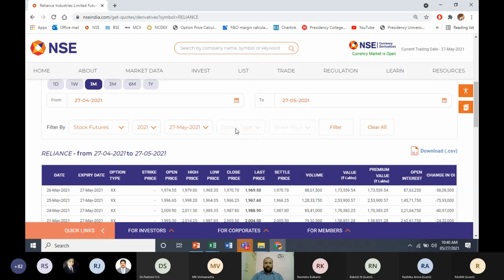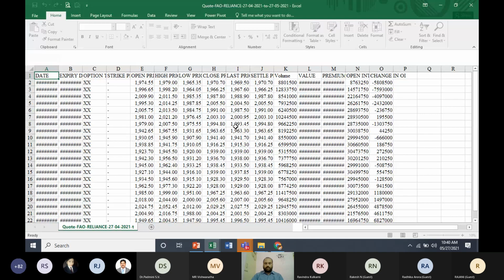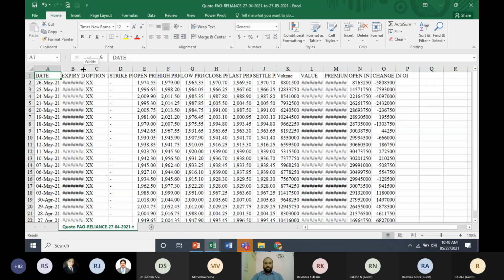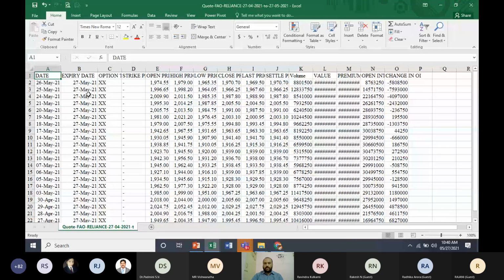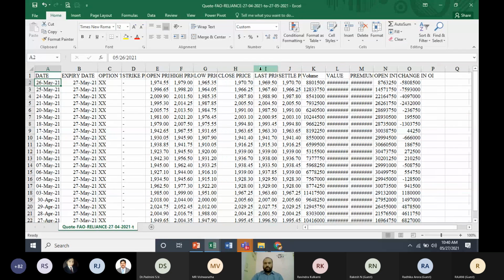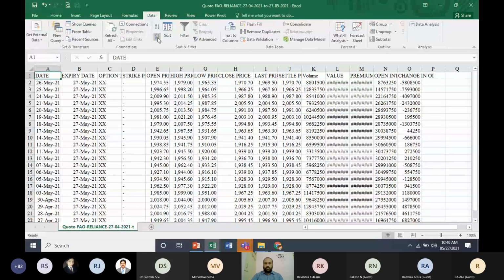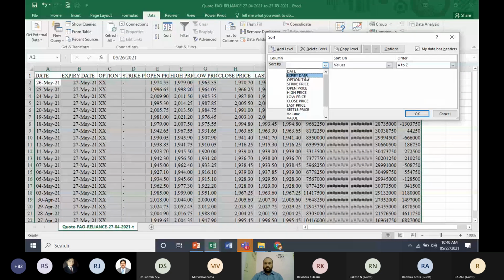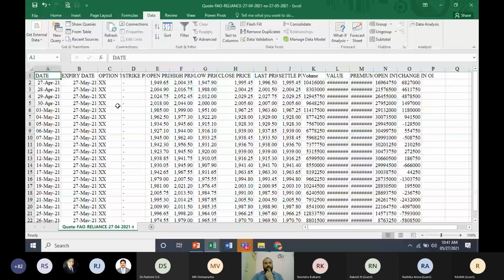Once you save this file, you can open it. One thing you should be careful about is that this will be in descending order. That means the latest data will be first. Don't just jump straight in and start using this data, because suppose you are going to find out daily returns, you're going to use the daily price returns. So first you need to sort this data so that it will be easier when you want to use it for any calculation. Sort it in ascending order so that your oldest data will be on top and your latest data will be on the bottom. Now you can start calculating your returns.